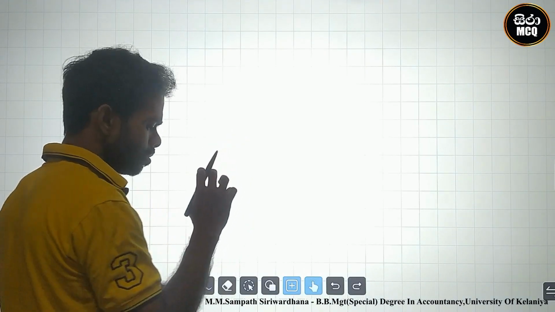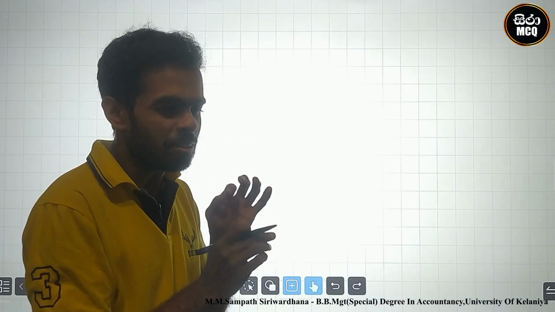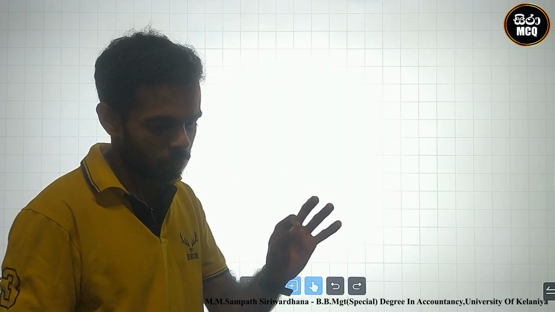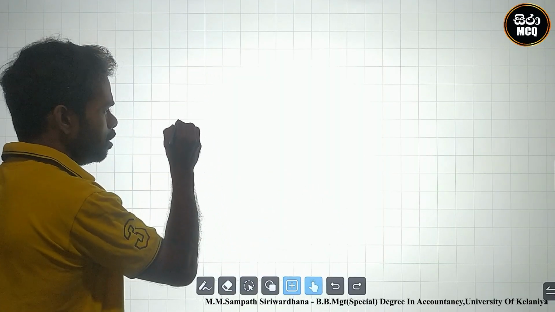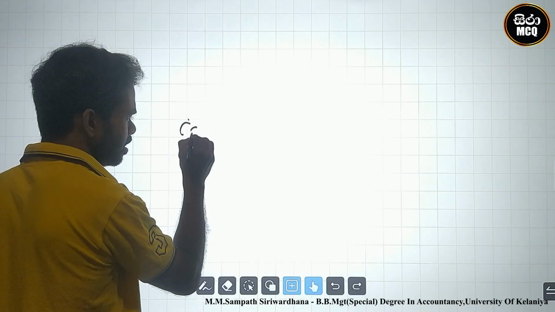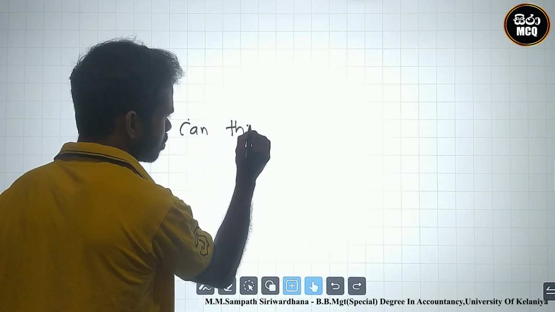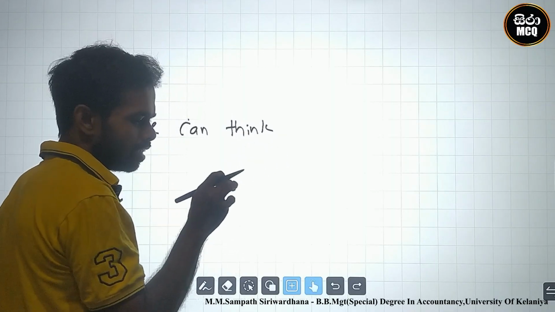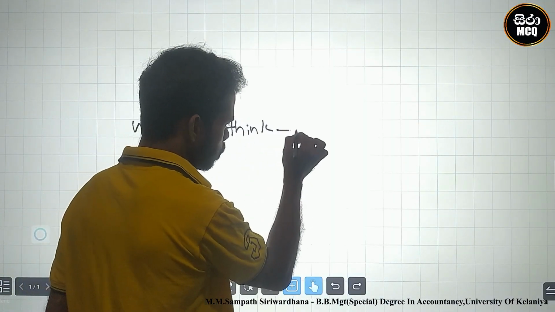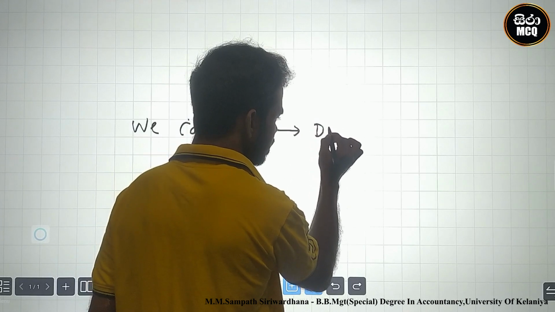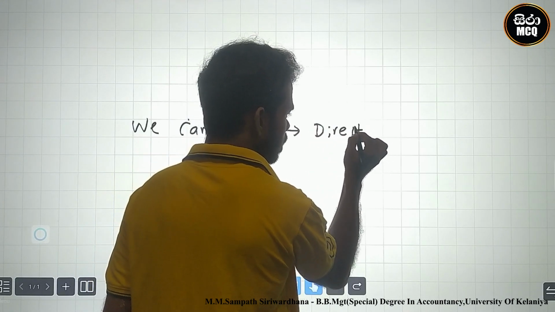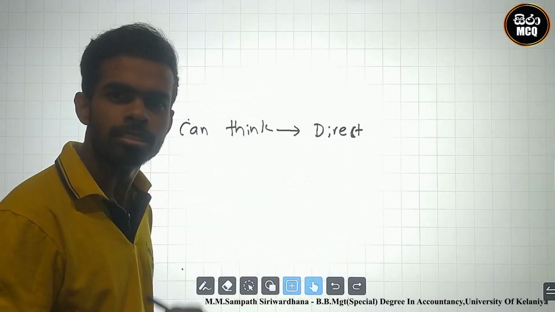There are changing parts, and we include oil and grease. Therefore, we can think this is a direct cost. Why? Directly included in the bicycle.